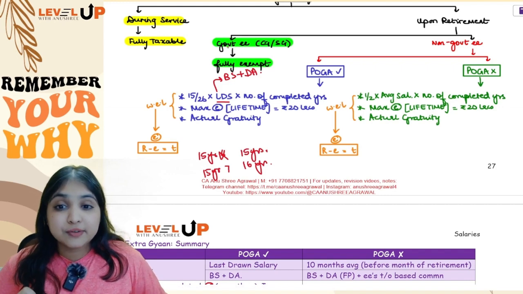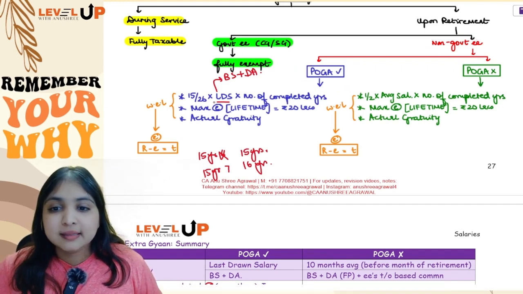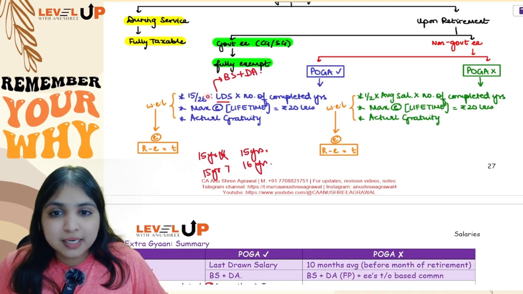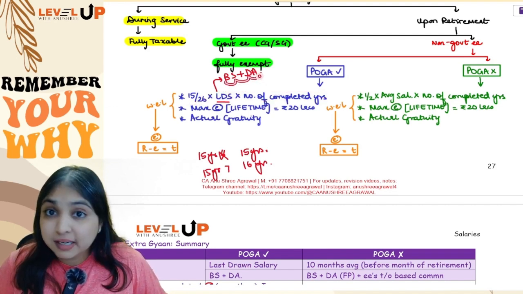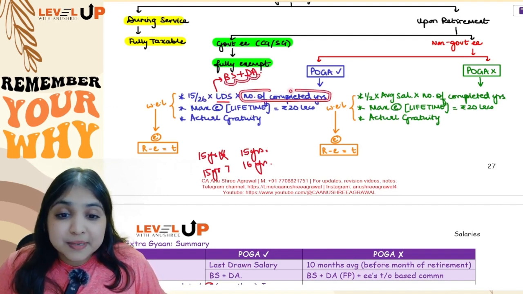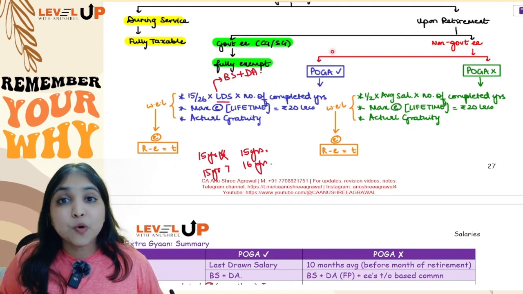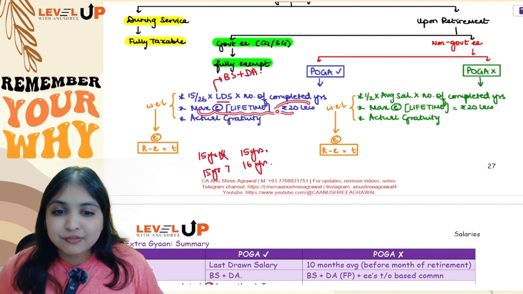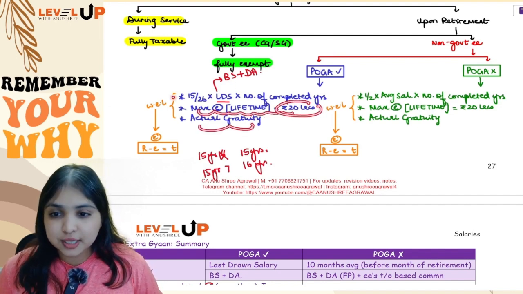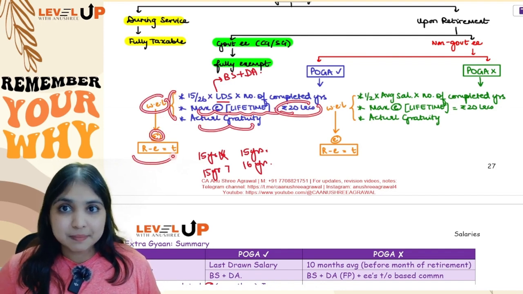Okay, so if it is a non-government employee covered by POGA, then 3 things you will calculate. 15 by 26 into last drawn salary into number of completed years. Last drawn salary will have 2 components, basic salary plus all DA. Number of completed years, you will consider the fraction. Up to 6 months, you will ignore the fraction. More than 6 months, you will round up the fraction. Maximum exemption in entire lifetime is 20 lakhs. And actual gratuity. Out of these 3, whichever is least will be exempt. Received minus exempt, balance will be taxable.